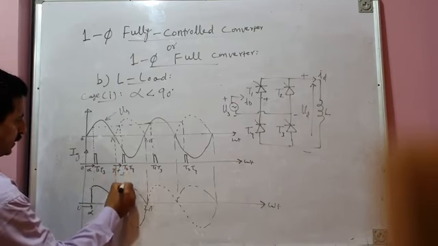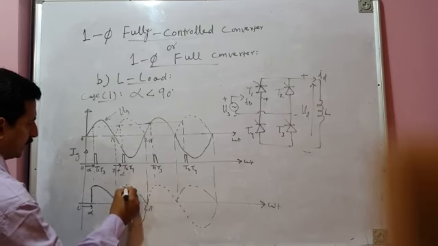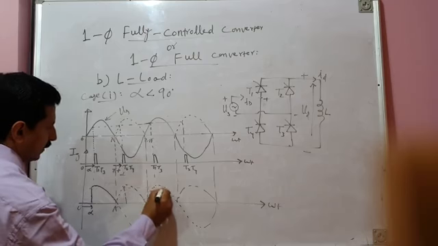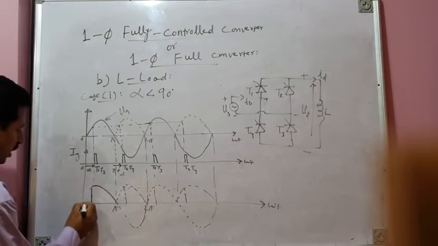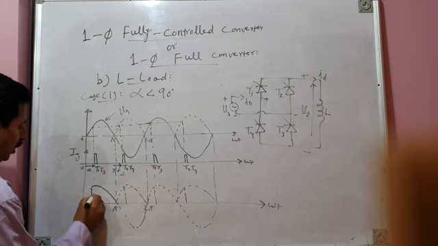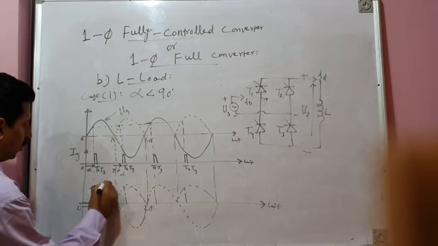This is next instant of firing. Let me first of all draw these instants of firing. This is next instant of firing and this is next instant of firing. So that means from 0 to alpha, your load voltage is 0. I will shade it. From alpha to pi, your load voltage is equal to source voltage. So this is your load voltage, Vd.